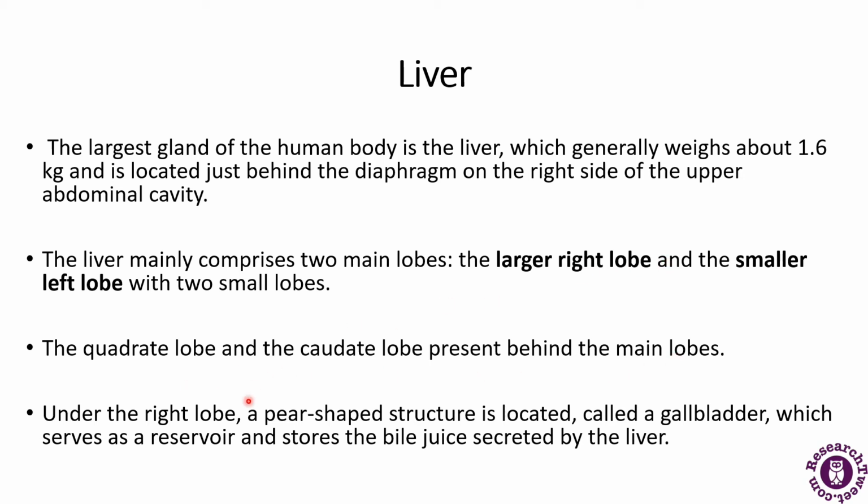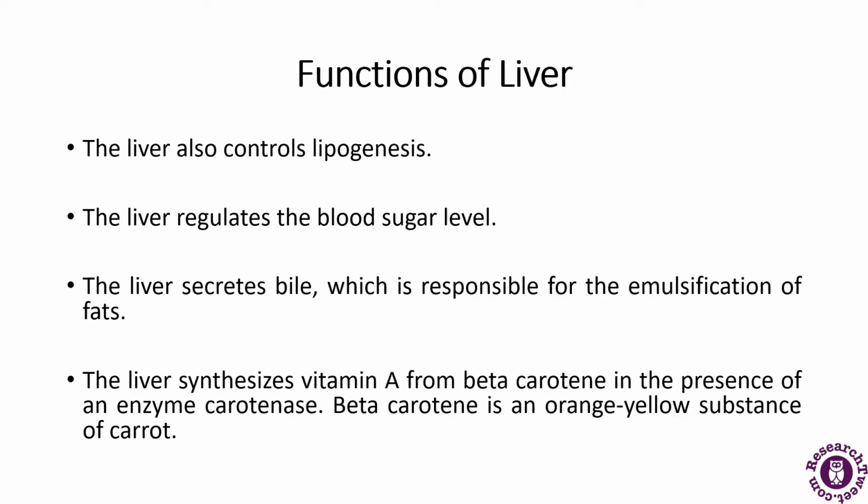So under the right lobe, there is a pear-shaped structure, which is called the gallbladder, which serves as a reservoir and stores the bile juice which is secreted by the liver. There are many functions performed by the liver. First, it controls lipogenesis. Second, it controls the blood sugar level. Third, it secretes bile, which is responsible for the emulsification of fats.